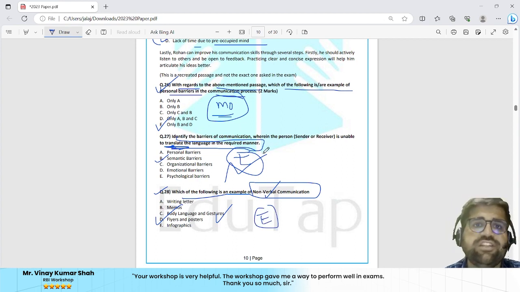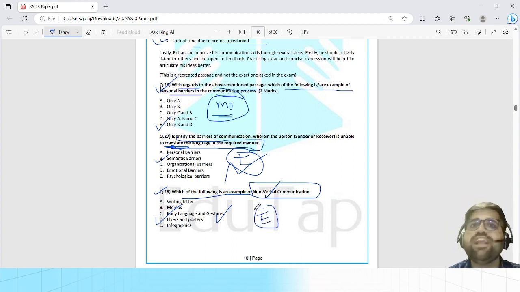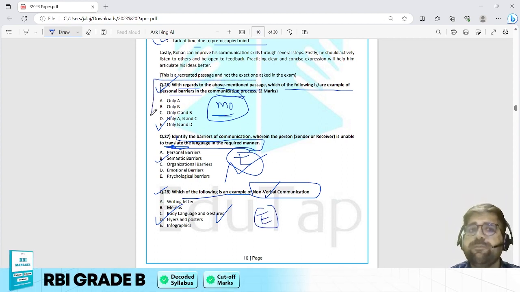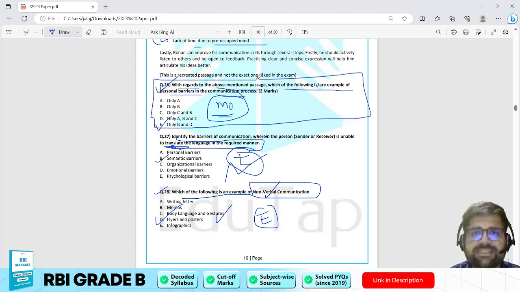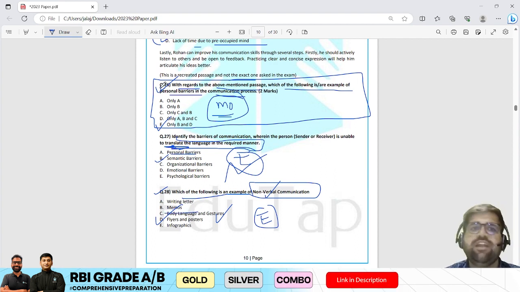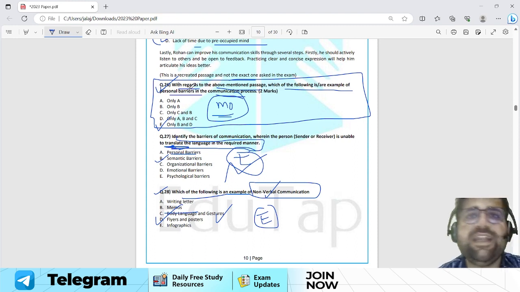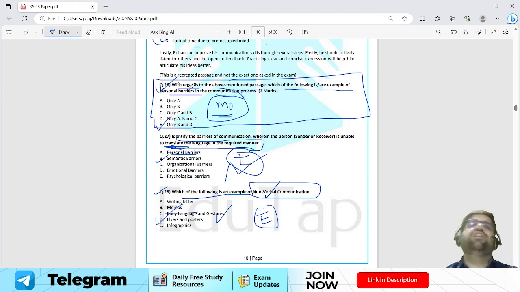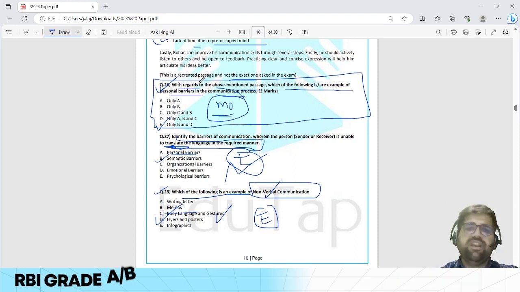All these 3 questions have been asked from your communication chapter. Except question number 26, all the other questions asked from communication are easy, and you could have solved these 2 questions and invested certain time in question 26. No question up to question 28 is undoable. All the questions are doable according to me. I hope you agree with me.